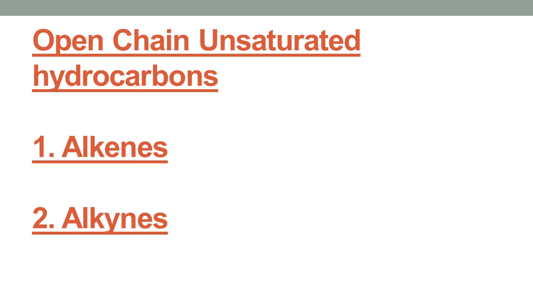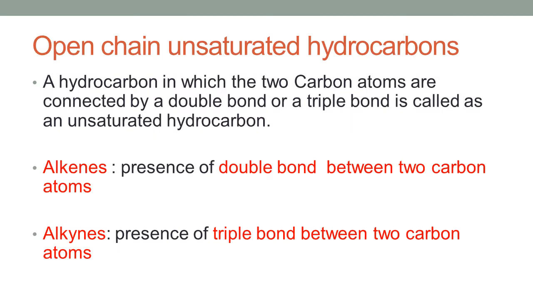These open chain unsaturated hydrocarbons are further divided into two groups, alkenes and alkynes. Let us first discuss what we mean by unsaturated hydrocarbons. A hydrocarbon in which two carbon atoms are connected by a double bond or a triple bond is called an unsaturated hydrocarbon. We know in saturated hydrocarbons we observe the presence of only single bonds in the entire structure.